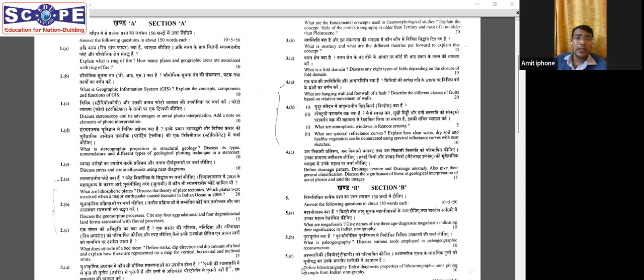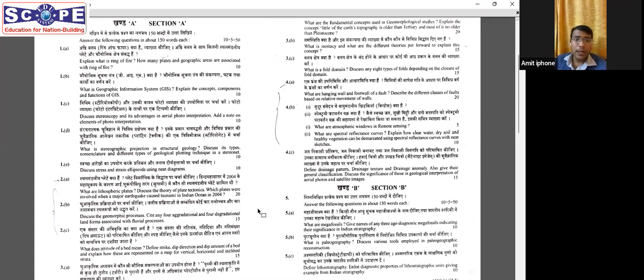1C is something which is new, because they asked to discuss stereoscopy and its advantage in aerial photo interpretation, and add a note on elements of photo interpretation. If you look at the second part of the question, aerial photo interpretation, this is simple. Elements of photo interpretation is also in the notes. But the first point, discuss stereoscopy, was something new. What is stereoscopy? And then its advantages. So this part of the question is new. The answer to all these questions will be discussed in detail by Jigyasu.